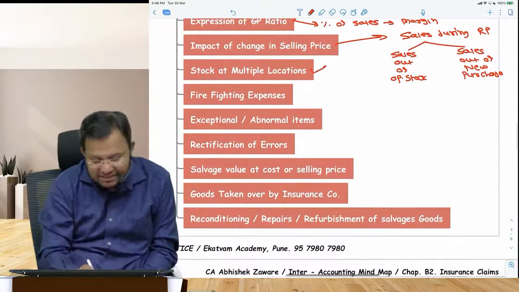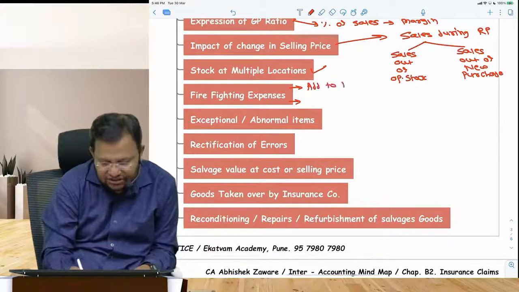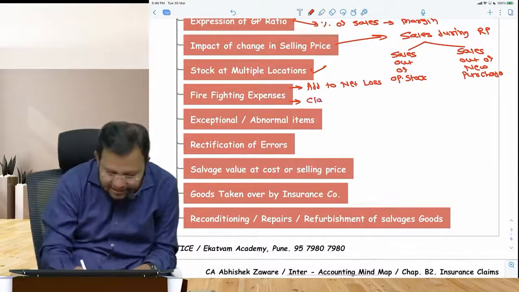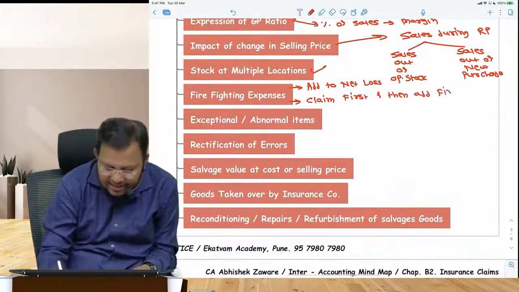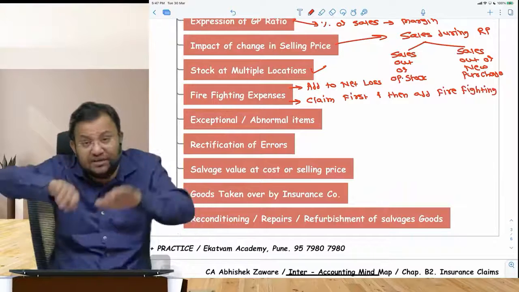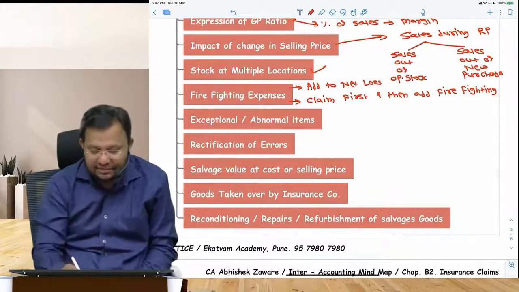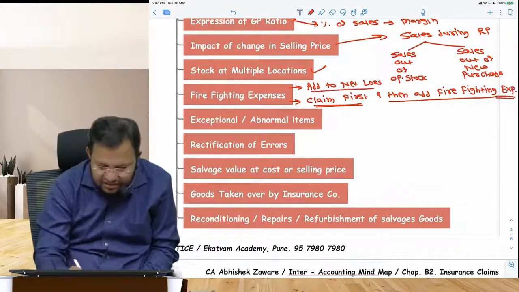Treatment of firefighting expenses. Now there are two treatments possible. You should add to net loss. Add to net loss, this is one treatment. Another treatment is to compute the claim first and then add firefighting expenses. The answers will differ in the two. In the exam, you should present both the methods, or present one method and write an alternative note about the second method. In the test, I had followed the second method. I had calculated the claim first and then added firefighting expenses.